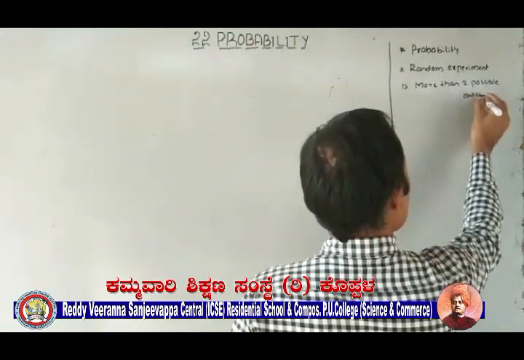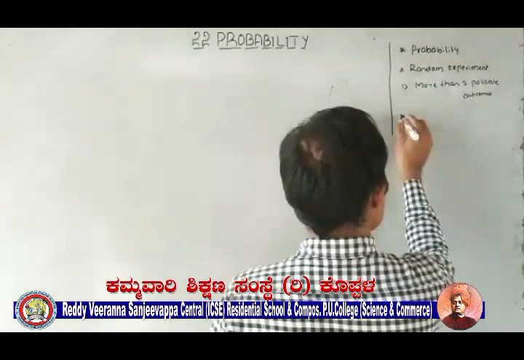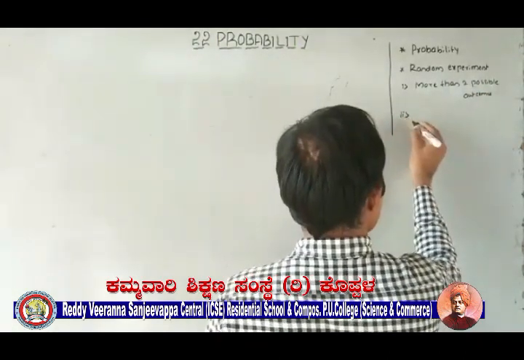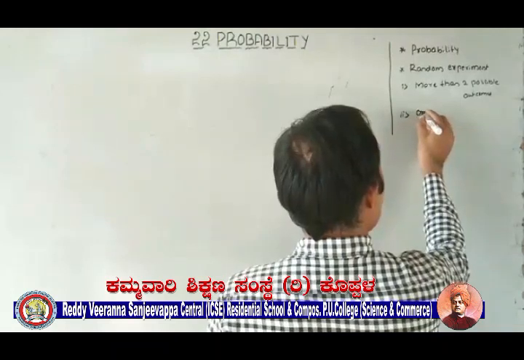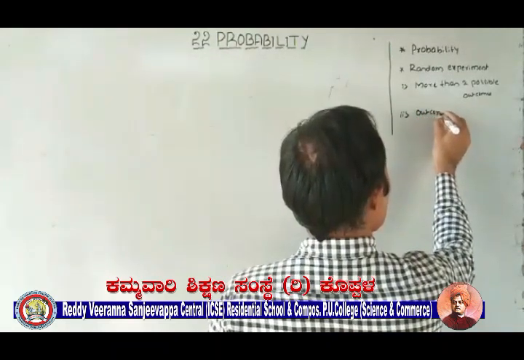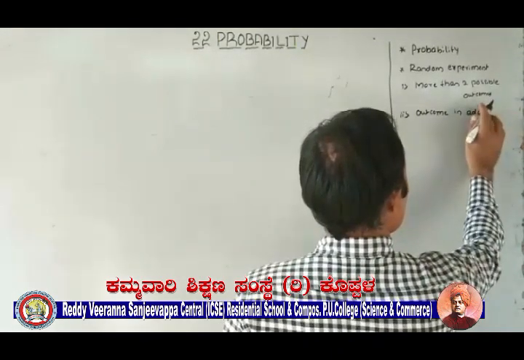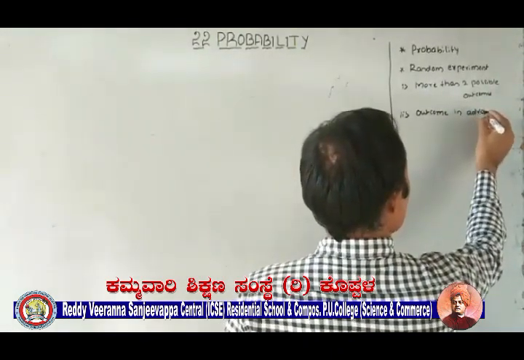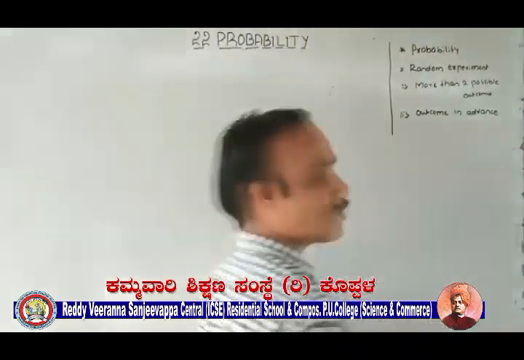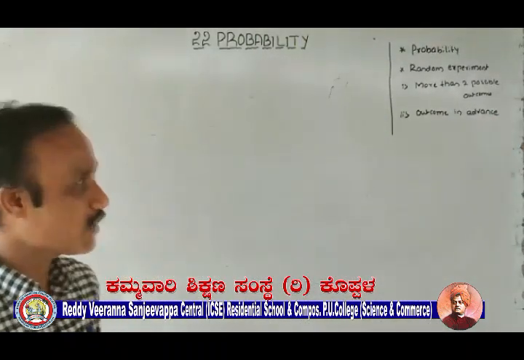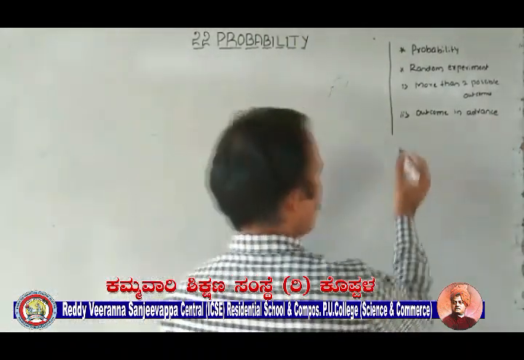Condition number two: it is not possible to predict the outcome in advance. We cannot say the outcome in advance.